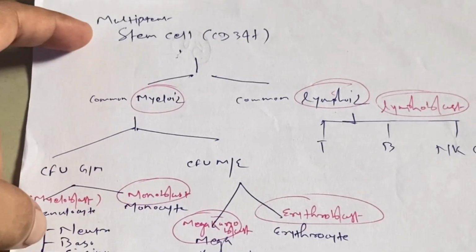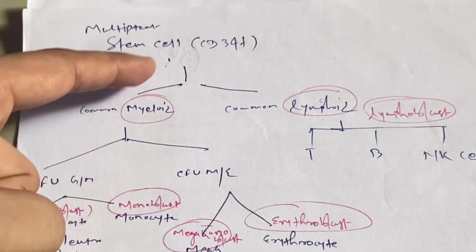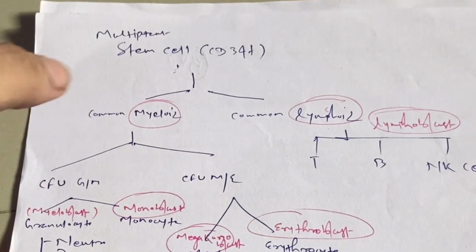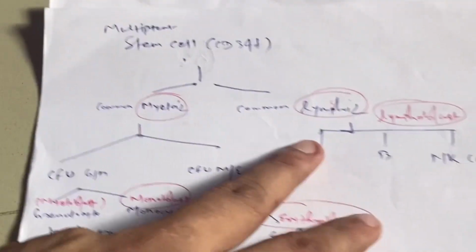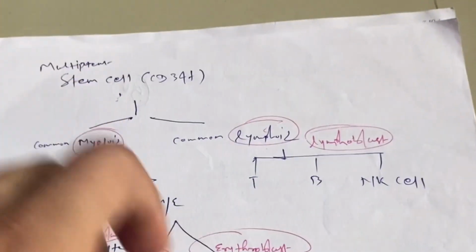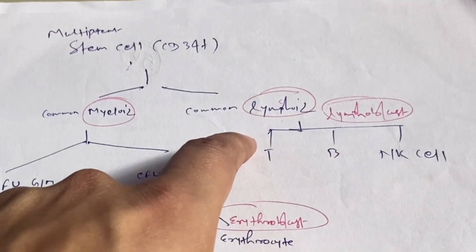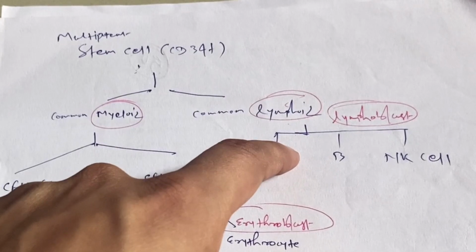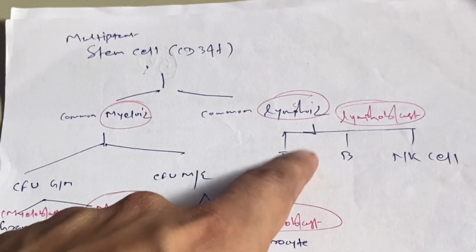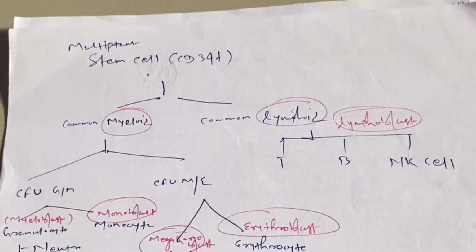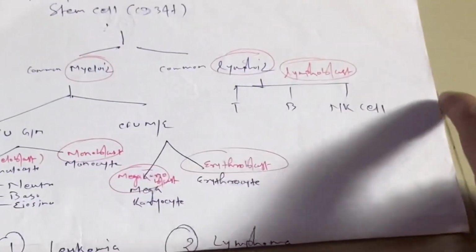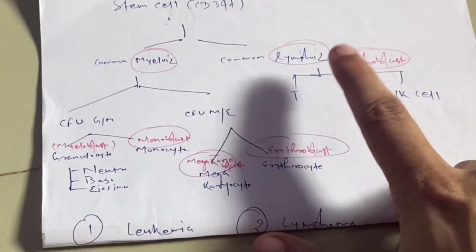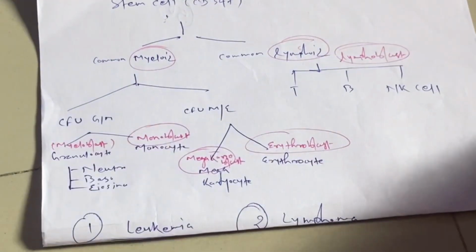Every blood cell originates from multipotent stem cells. Then the stem cell divides into two types of progenitors. One is myeloid progenitor, one is lymphoid progenitor. Then the lymphoid progenitor produces lymphoblast. Then from lymphoblast, three types of lymphocytes are produced: T cell, B cell, and NK cell.